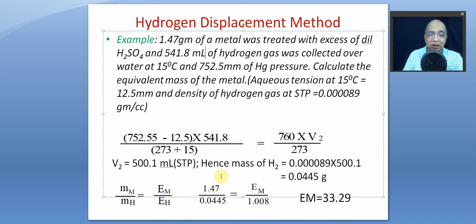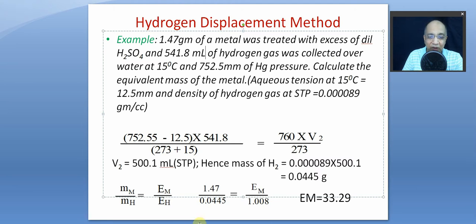1.47 gram of the metal, that is the mass of the metal, and the mass of hydrogen we just calculated based on the density. And of course, in the experiment the displaced hydrogen had a volume equal to this many milliliters at STP, and we converted it into its mass, right? Mass never changes. Volume can change with temperature and pressure, right?